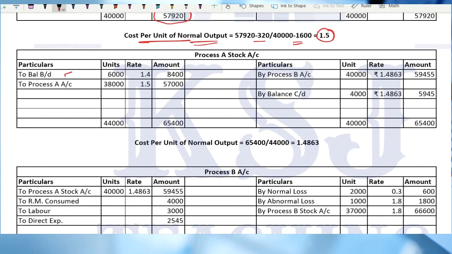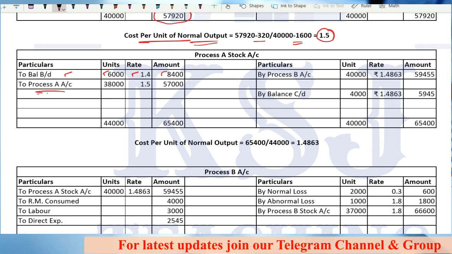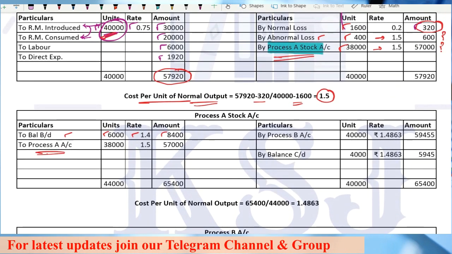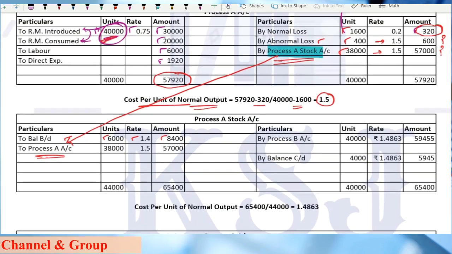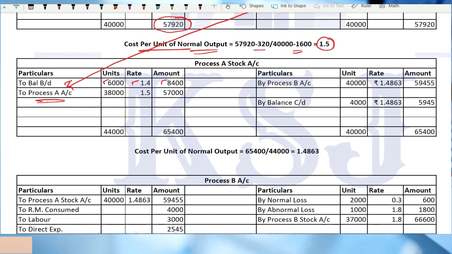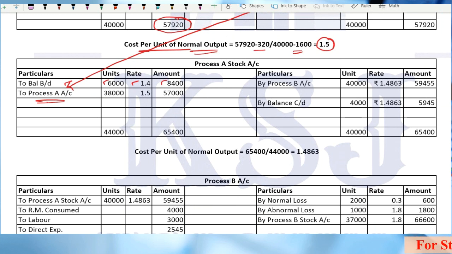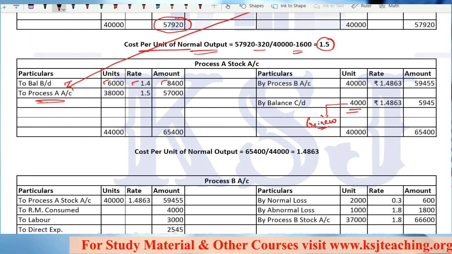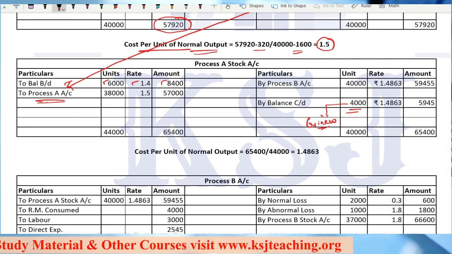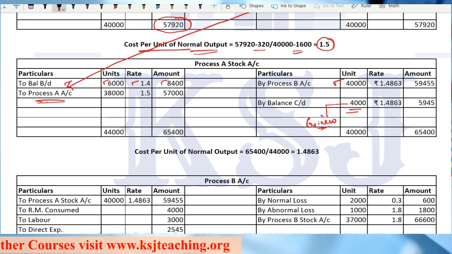Balance brought down 6,000 units, which is given in the question. The value is given in the question as 1.4, 8,400. Now this is the process A account. This is the current period production which we have transferred from here. 38,000 units. What rate? 1.5, 57,000. Now he says balance carried down. This is given to you in the question, 4,000 units that you have carried forward to the next period. That means what you have transferred to the next process is only 40,000 units.